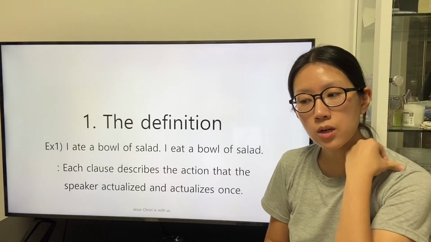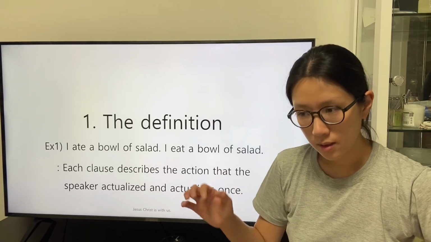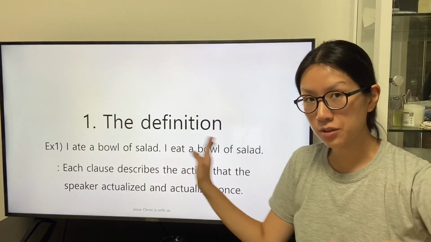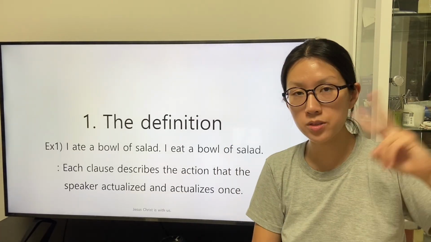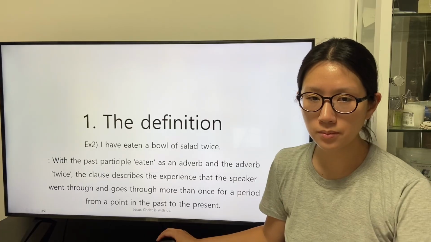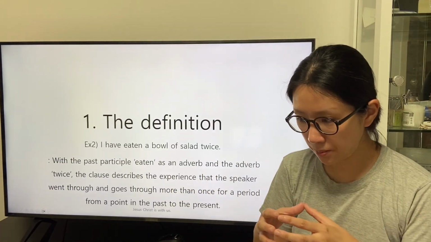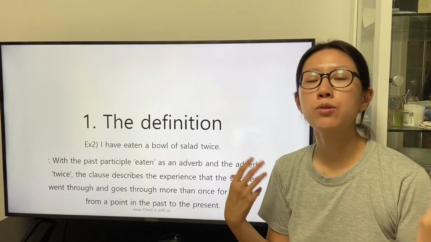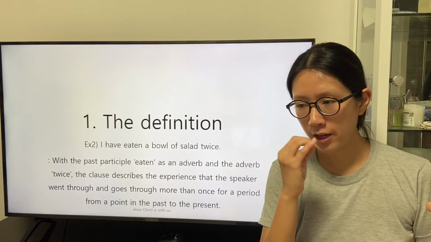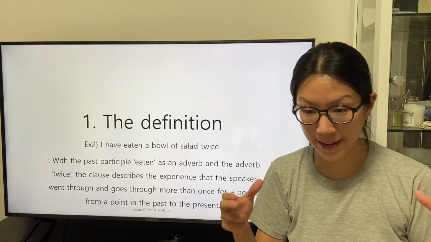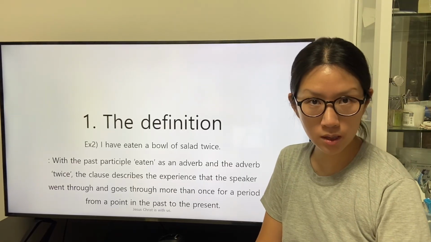The speaker as the subject actualized and actualizes the same action at two points in time. The speaker can describe his experiences of actualizing the same action during a period as his experience.